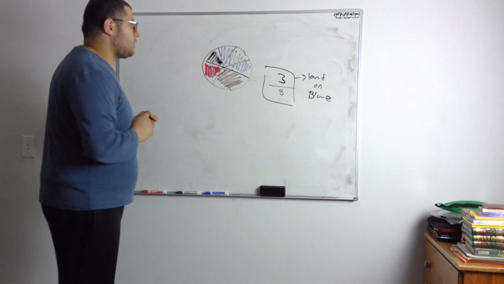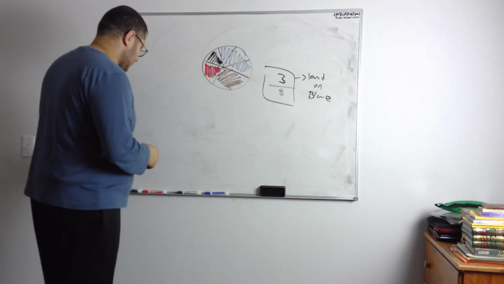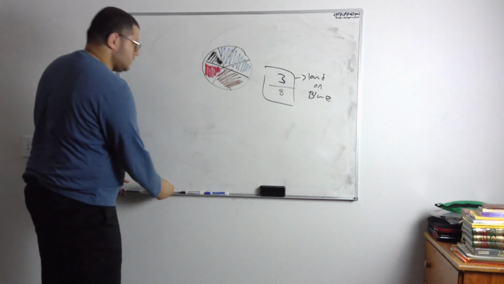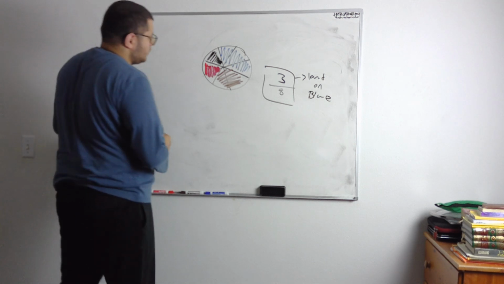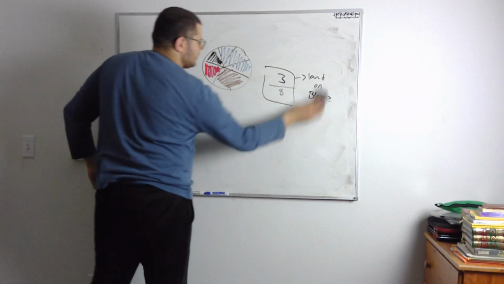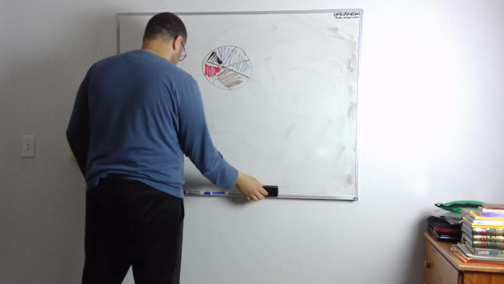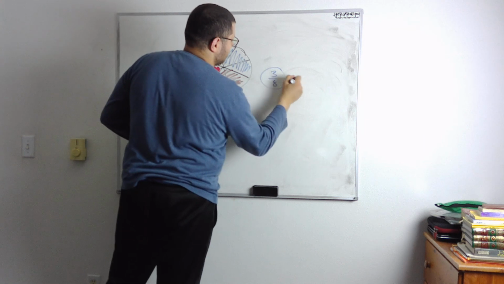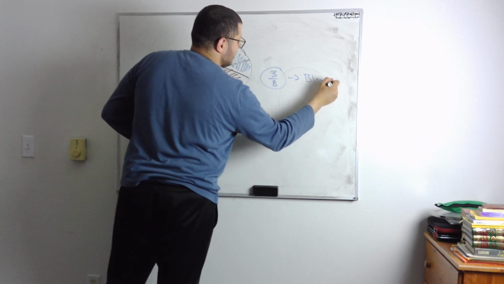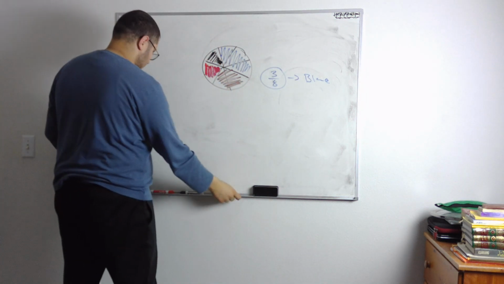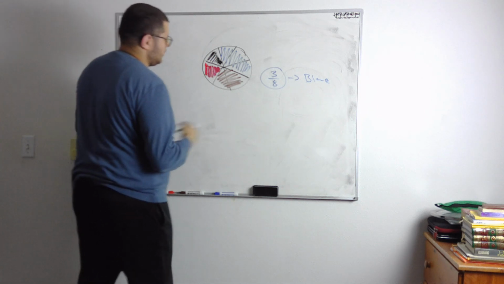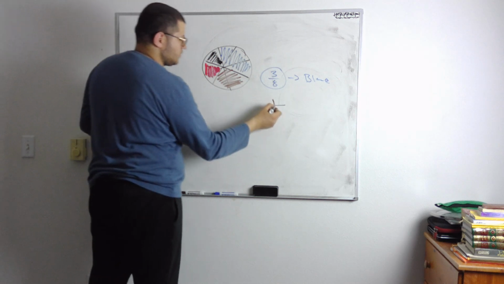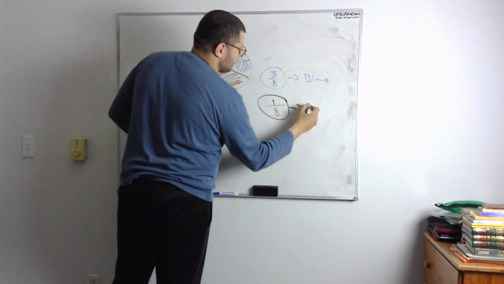Awesome. What's the probability that I'm gonna land on black? On black. Well, so this is the blue. Let's write this in blue actually. So we said 3 out of 8. That's for blue. What's the probability I'm gonna land on black? So black, there's how many total? 8. How many black slices? 1. So 1 out of 8. That's gonna give you the probability of landing on the black.